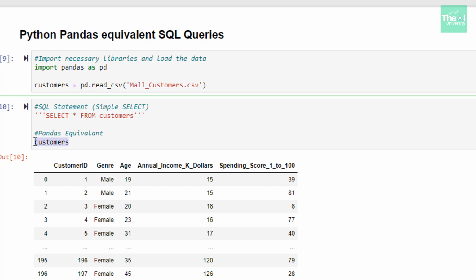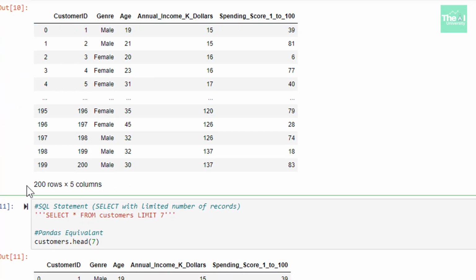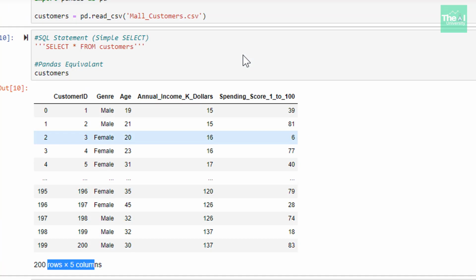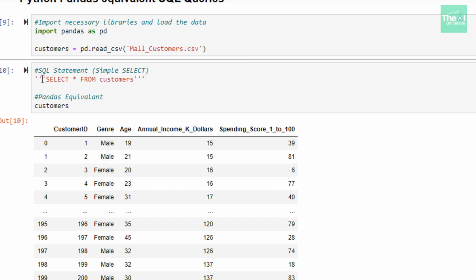By typing the name of the data frame, we can get the same result which we will get with this particular query. When I ran this cell, it printed all the 200 rows and 5 columns. As you can see, 200 rows and 5 columns here. Though you will see just a snapshot of the entire data, not all the rows are printed here. But the thing is, it printed all the records available in this particular table. And the Python equivalent is customers here.